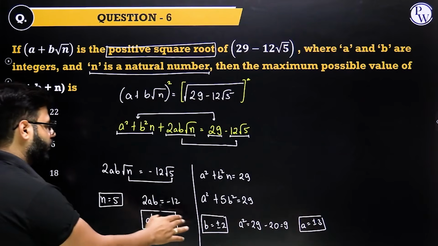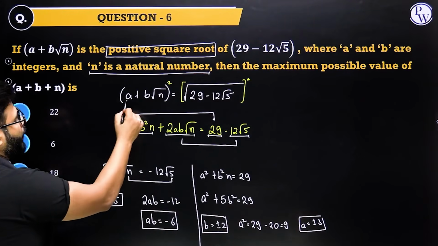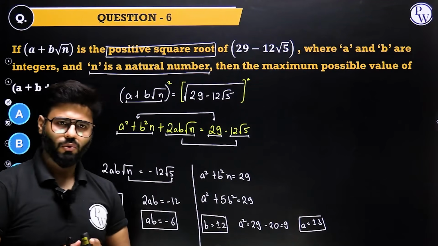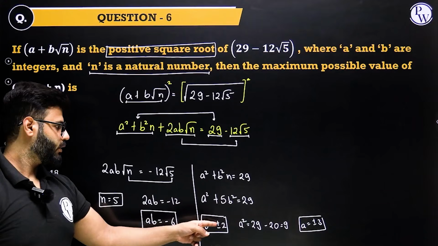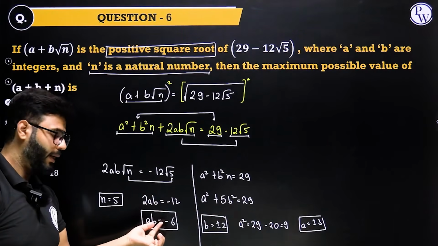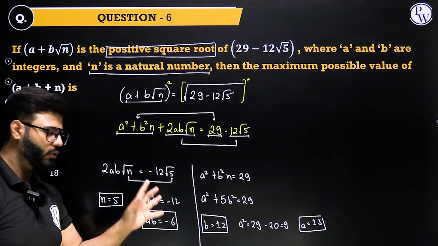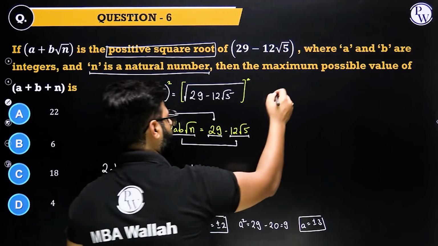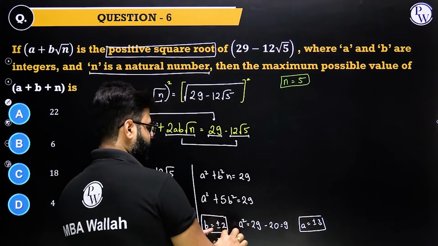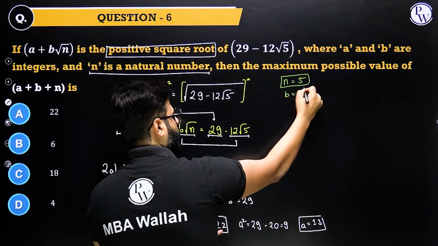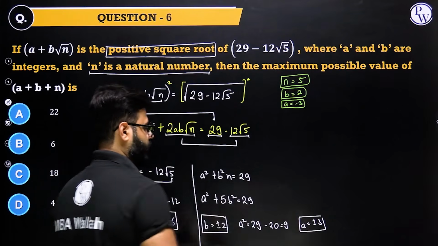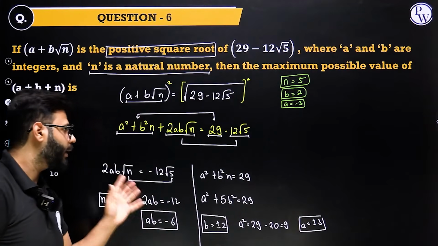So now we know a, we know b, we know n. That means we can find out this thing. So for the square root, there are now two possibilities. If b is 2, a has to be minus 3. Product has to be minus 6, so a and b have opposite signs. Now the possibility is that if b takes 2, then a takes minus 3, right? Because the product of a and b is negative.